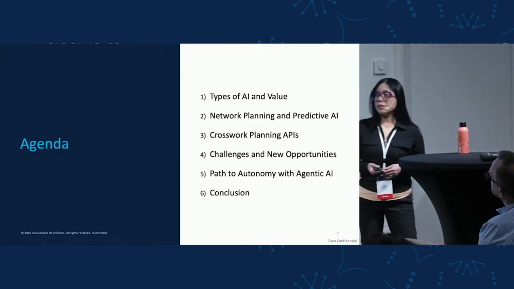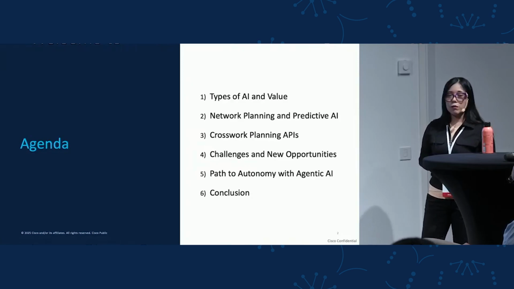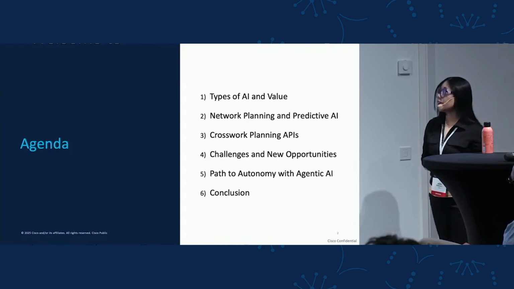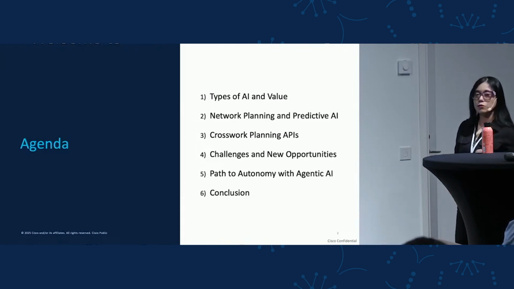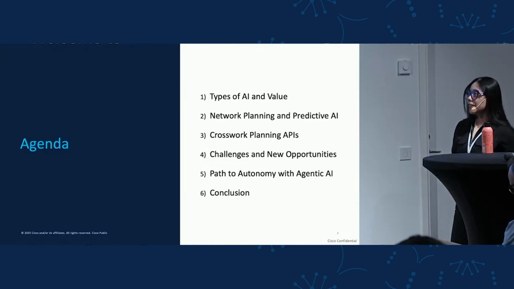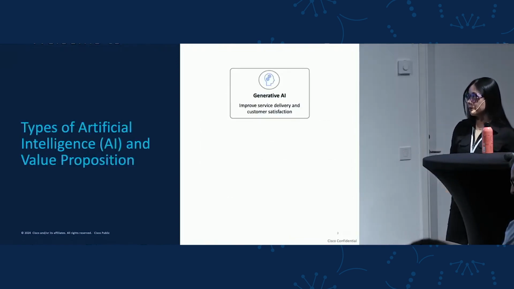So the topics that we will cover today, we will start by reviewing the different types of AIs and what value they can bring into the business. Then we will talk about some background information on network planning with Crosswork Planning and its predictive AI capabilities. Then we will talk about the powerful Crosswork Planning APIs. Next, we will talk about some of the challenges that still exist today and what are the new opportunities that we foresee in order to introduce autonomy into our automated process using agentic AI. And finally, the conclusion of the session.